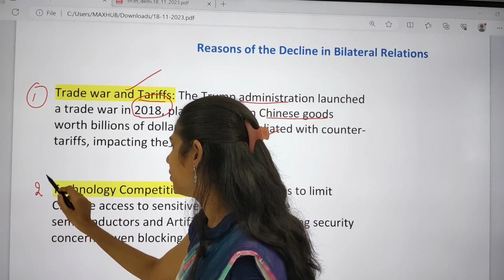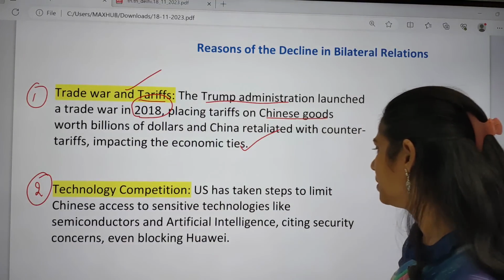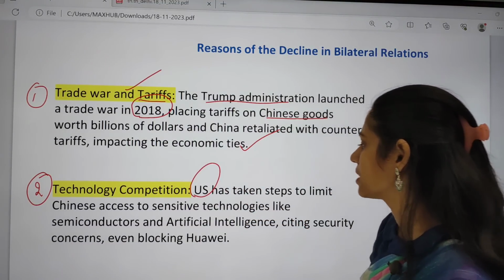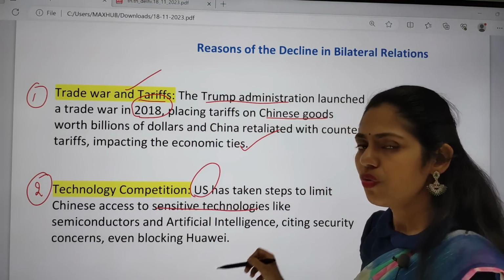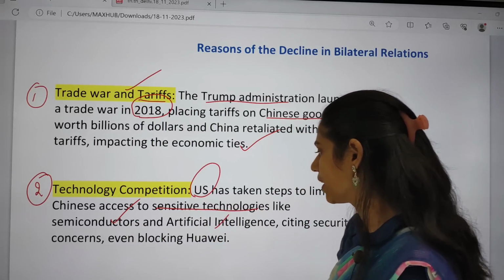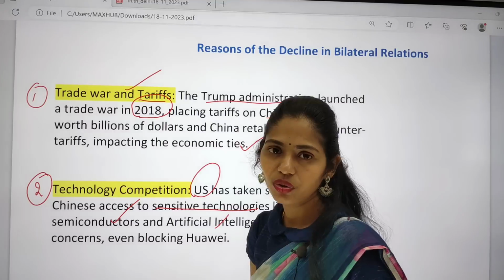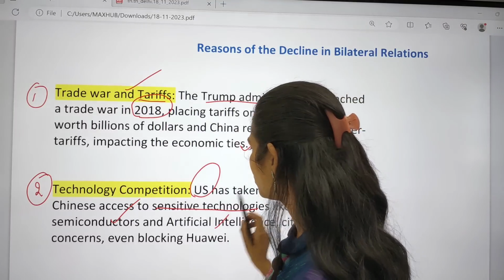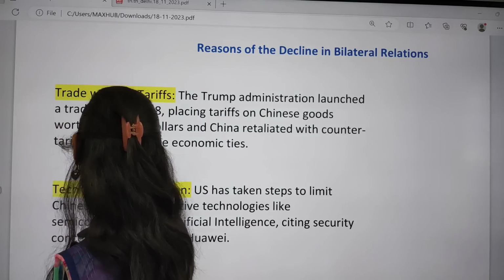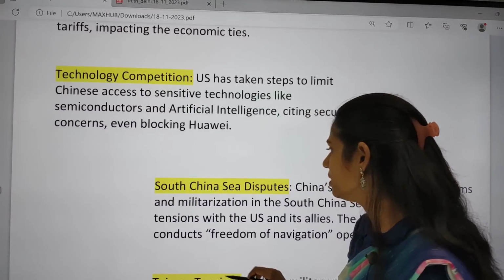And second important one here is technology competition. So US took some steps to limit Chinese access to sensitive technologies, for example semiconductors, artificial intelligence, citing security concerns, and even blocked Huawei. Okay, so because of this, it also led to the decreasing of relations or impacting the ties.